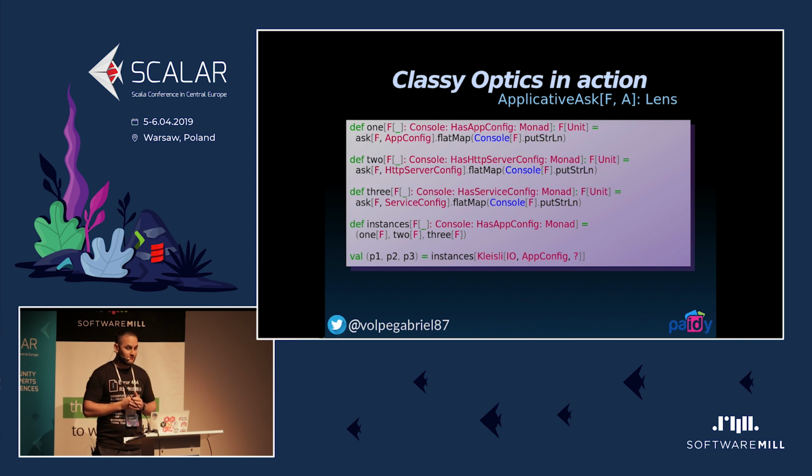So going back to the ApplicativeAsk type class from MTL, we see 3 functions here, 1, 2, and 3. They basically do the same. They ask for the current environment, they flatMap, and just print it to the console. So it's very, very trivial, very similar. The only difference is the kind of data they can access. Function number 1 can access the whole thing, but number 2 and number 3 are a bit more restricted. They can only access a single case class inside this AppConfig.